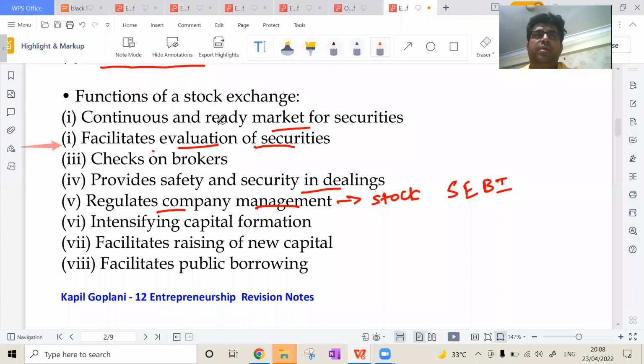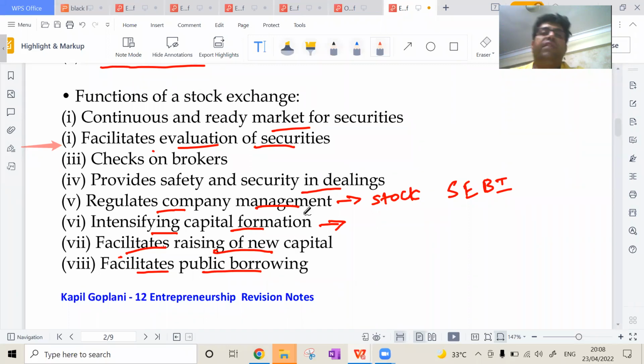Then intensifying capital formation, and then it is focusing on facilitating raising of new capital. Means how it is intensifying capital formation, because when the shares are listed, I can get funds not only from one area of India, I can get the funds from the overall area of India. So it is intensifying the capital formation as well. And the last one is facilitating public borrowings. It is very easy to borrow from the public when it has been introduced.